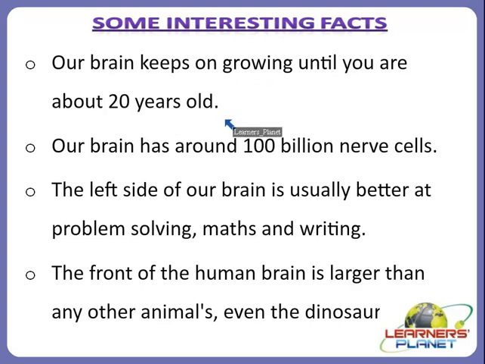So you can just think that our brain keeps on making connections until you are about 20 years old. Our brain has around 100 billion nerve cells which act in our nervous system, and the left side of our brain is usually better at problem solving, maths and writing, and the front of the human brain is larger than any other animal's brain, even the dinosaur's brain.